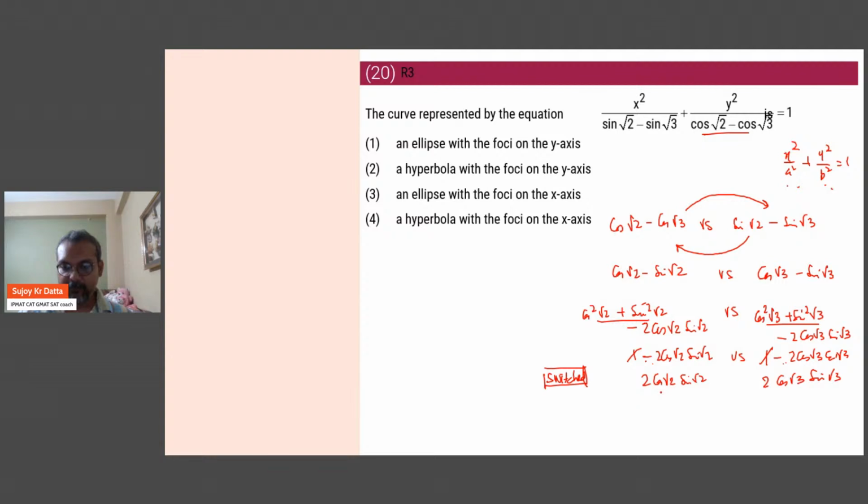Now, 2 times sine A cos A is sine of 2A, right? Sine A cos B plus cos A sine B is basically that. So this becomes sine of 2 root 2 and this is sine of 2 root 3. Clearly this is bigger. Now if this is bigger here, that means here it's switched. So that means originally it must have been the other way around. That means this was the bigger quantity and hence it will be on the y-axis because that is the bigger one.